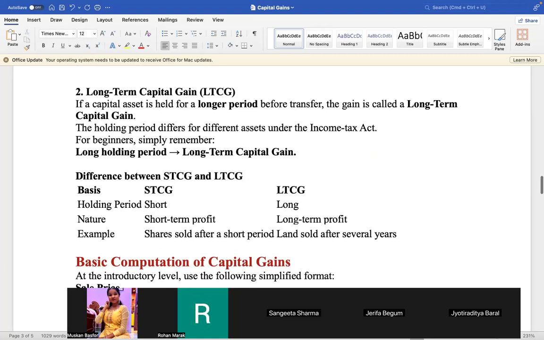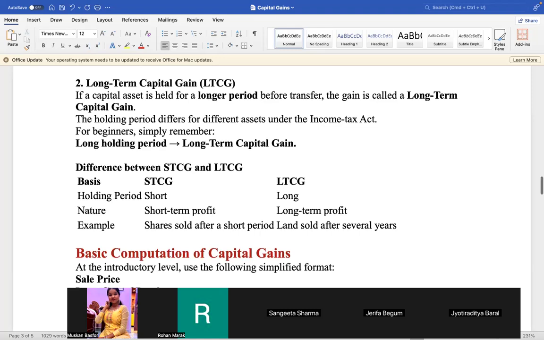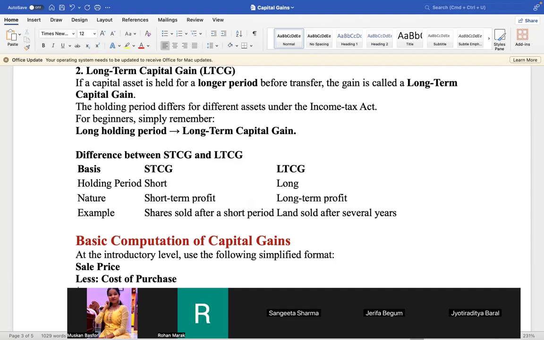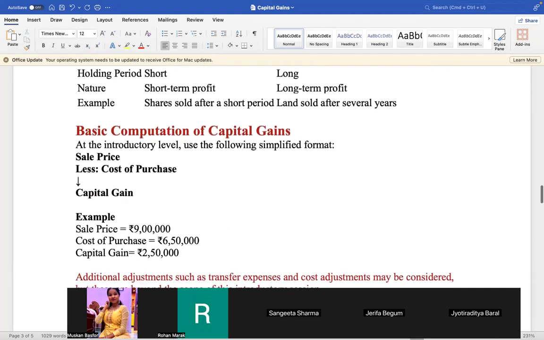Okay, you shall learn it. Time is short, it will be over in 7 minutes. The difference between LTCG and STCG, please learn yourself in the assignment. And for the basic computation, please see how to compute. From the sale price, you deduct the cost price and it will be the capital gains. Very, very easy to understand. No long calculation, but lots of provisions are there.